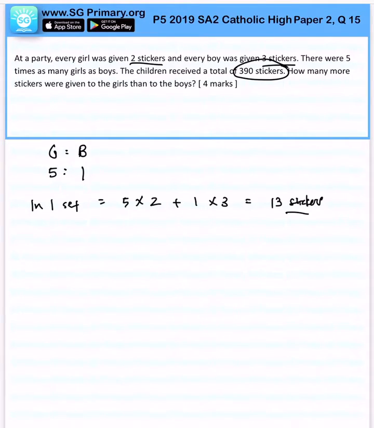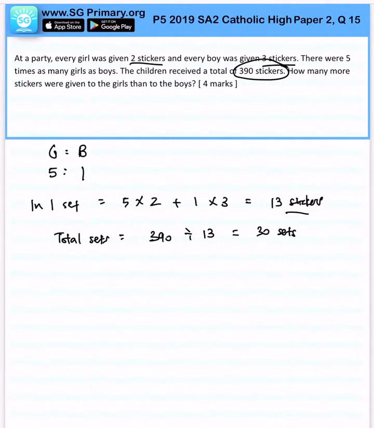But we know that in all, the children received a total of 390 stickers. So, total sets will simply be 390 divided by 13, and that will leave us with 30 sets. Okay, so far so good. Now, how many more stickers were given to the girls than the boys?